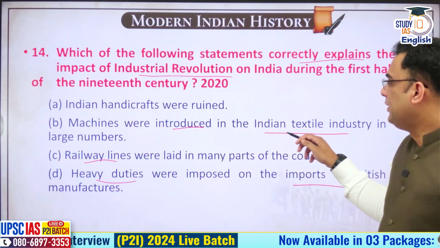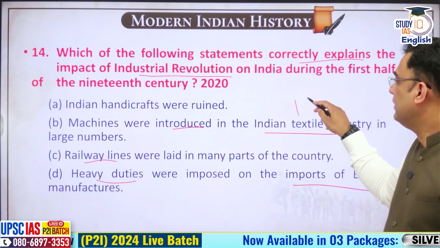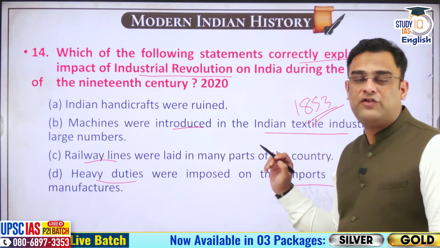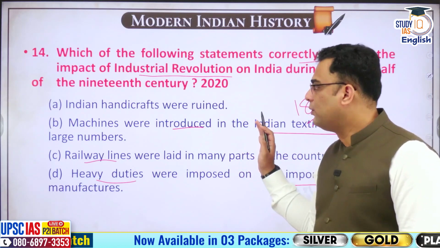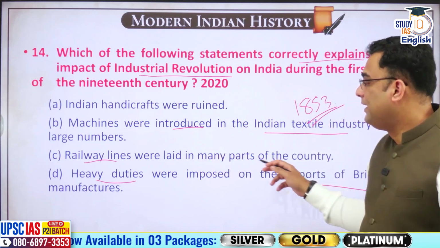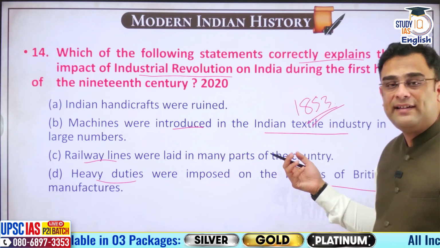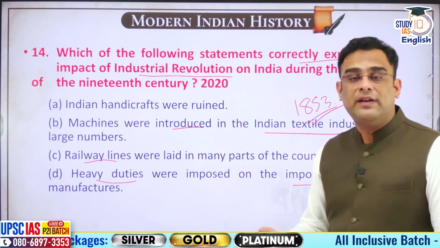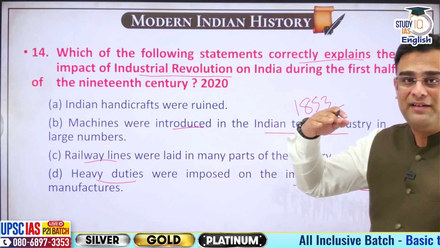See, machines were introduced in Indian textile. The first textile mill starts in Rishra in 1853. So there is no question of machines being introduced earlier. Railway lines were laid out. First railway line itself starts in 1853, Bombay to Thane, right? So there is no question of railway lines earlier than that.